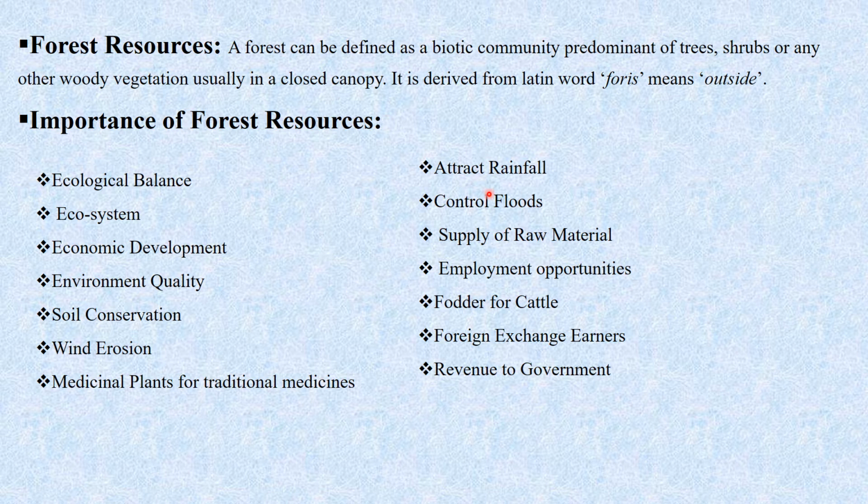Then it attracts the rainfall. As trees are responsible for the water cycle, it provides us with the attraction of rainfall. Then it controls the floods. Then supply of raw material, for example wood, for various industries, metals is provided by the forest. Then employment opportunities, as the forest department provides various employment opportunities.